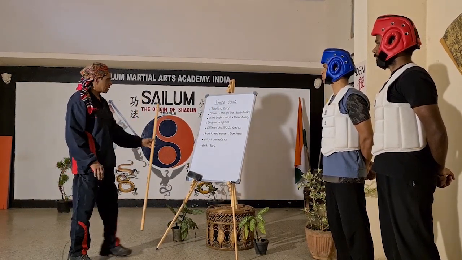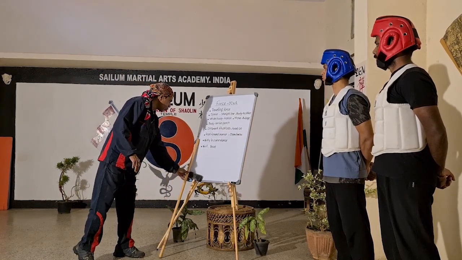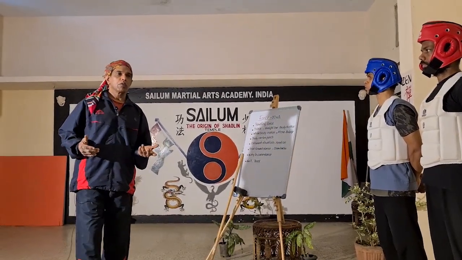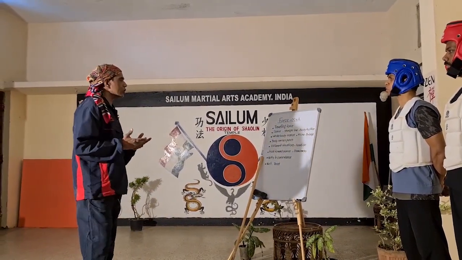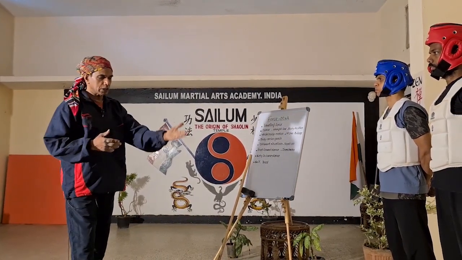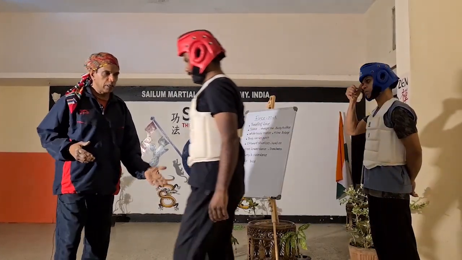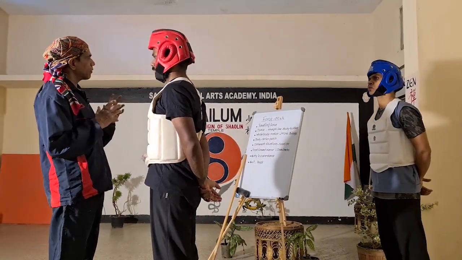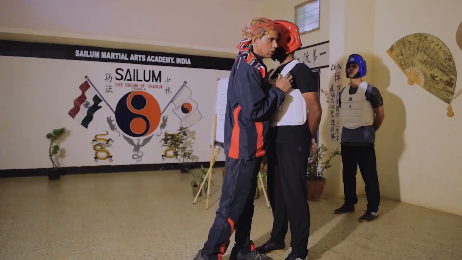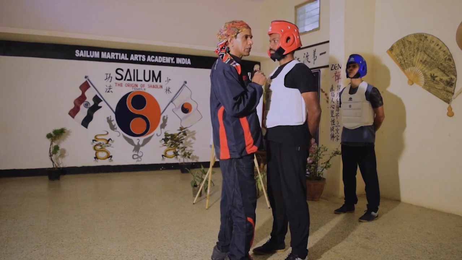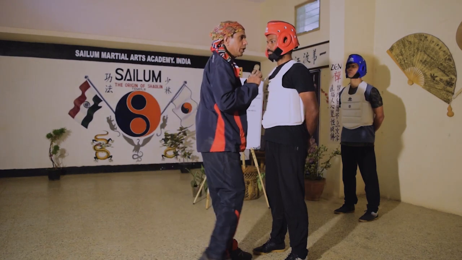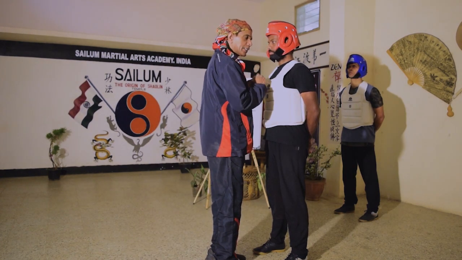We also discussed in the previous class how to use body position without losing the center line, without losing the straight line. We discussed different body positions like that. In the previous episode, we were concerned about when a person is very close. When a person is very close, we discussed how you can step back and then punch.